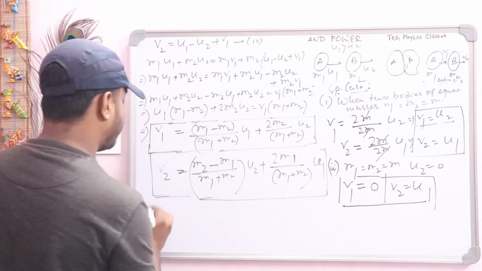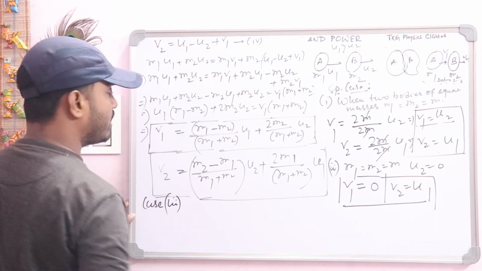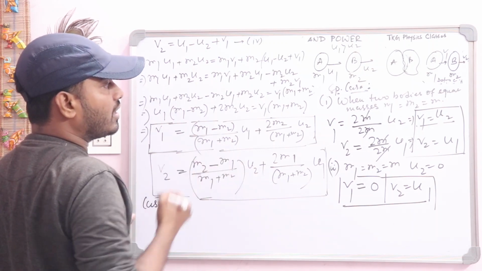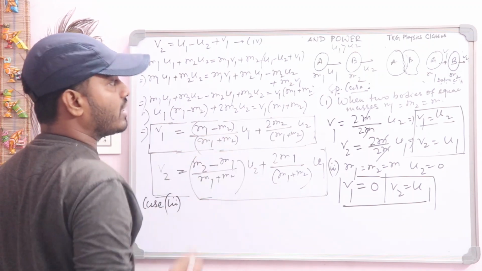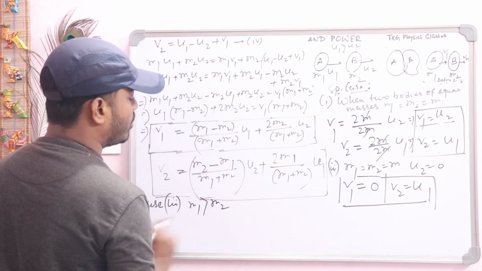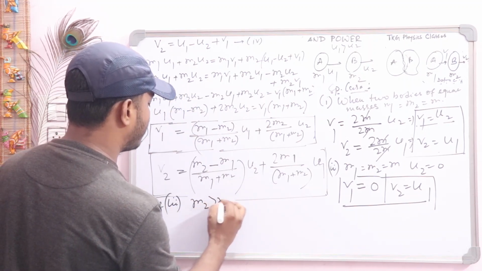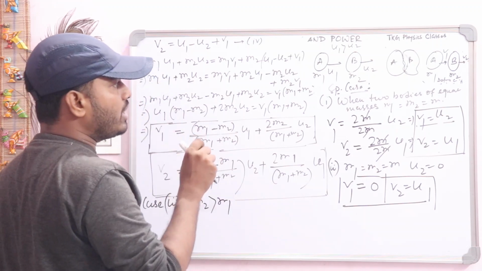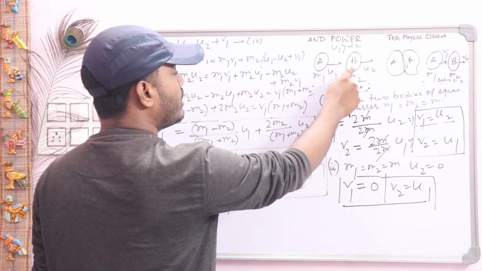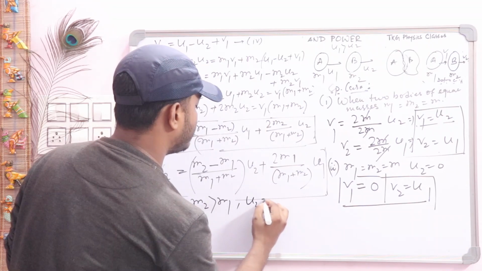Now write case number 3. Suppose m1 is lighter and m2 is heavier, that is, m2 is greater than m1. A lighter body strikes a heavier body, and this heavier body we consider at rest, so u2 is equal to 0.